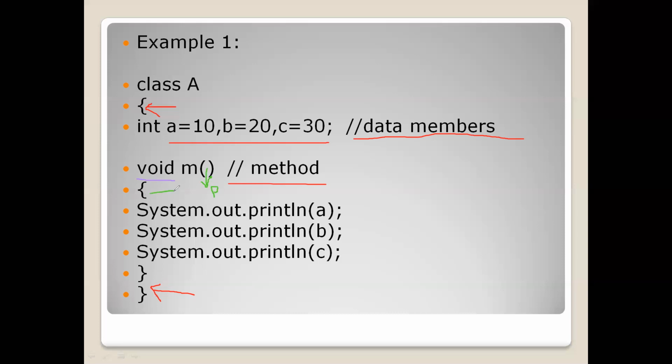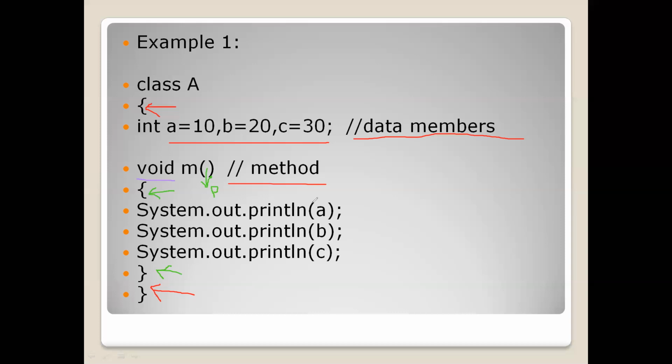And the things which are represented within these 2 braces, within the starting brace, the things which are represented in green color, right? So it is called the body of the method. So void is the return type of the method, first part. M is the name of the method, second part. And the things inside the braces are called parameters. So there are 0 parameters, that is the third part. And from open brace to closed brace, it is called the body of the method, fourth part of the method, right?